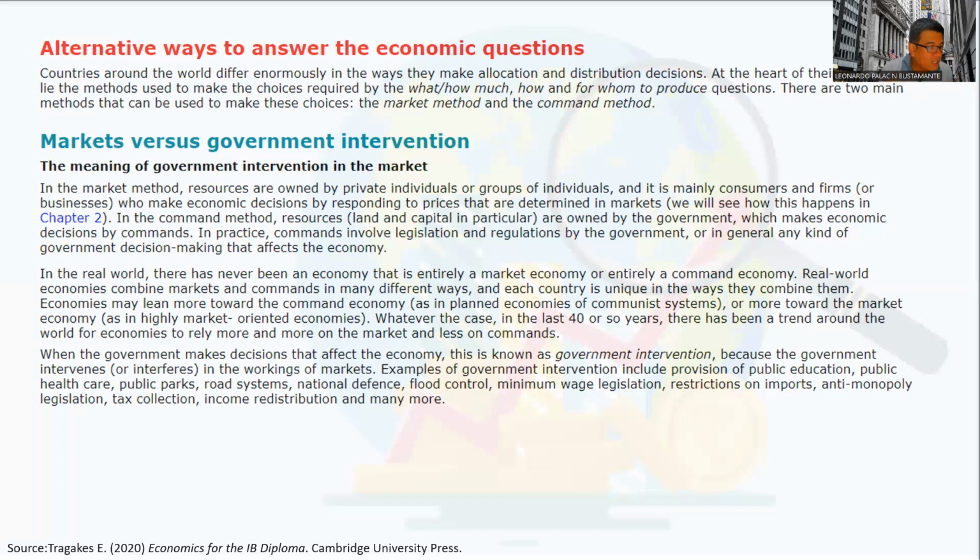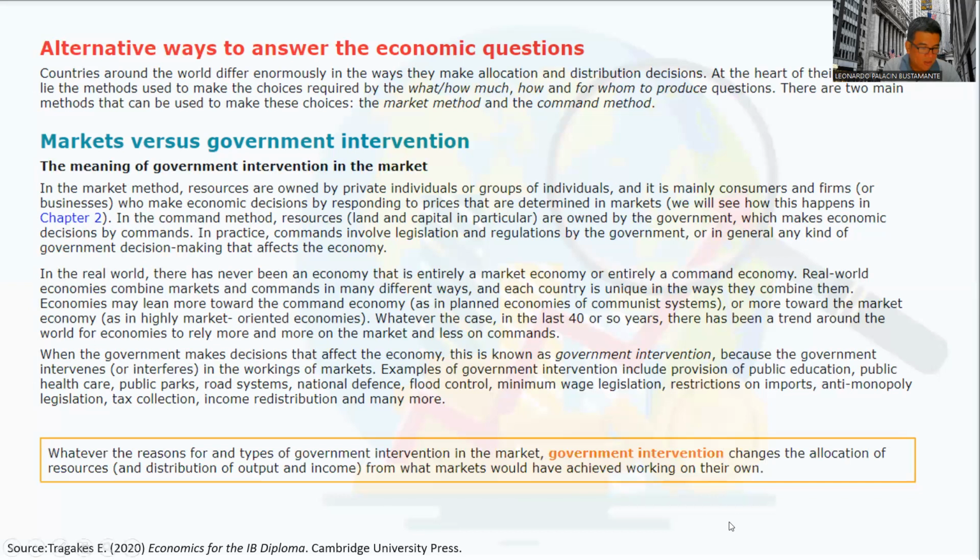So all of these are examples of what? Government intervention. Very important. Now, super important term, government intervention. So let me read this. Whatever the reasons for and types of government intervention in the market, government intervention changes the allocation of resources, distribution of output and income from what markets would have achieved working on their own.